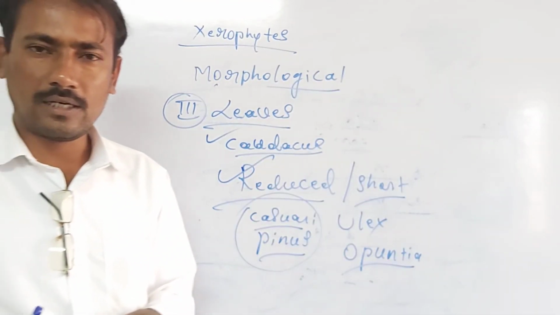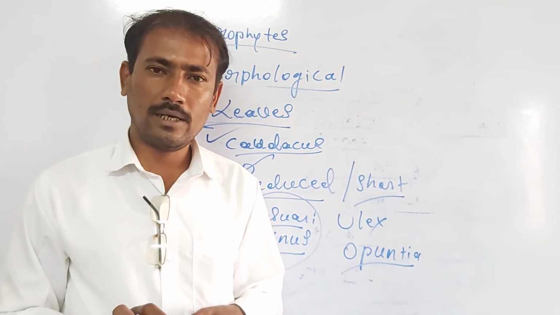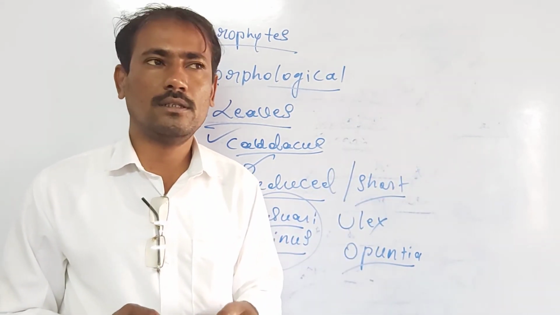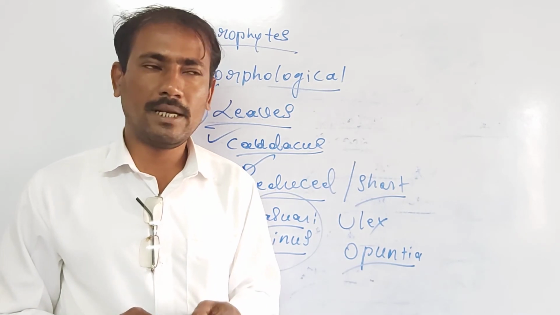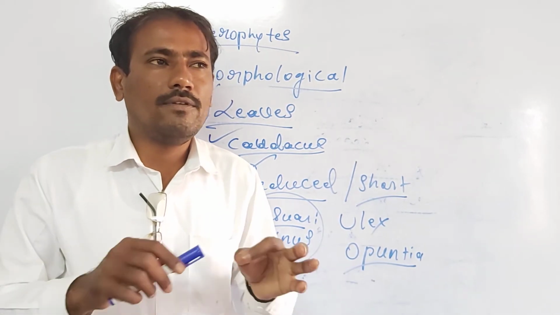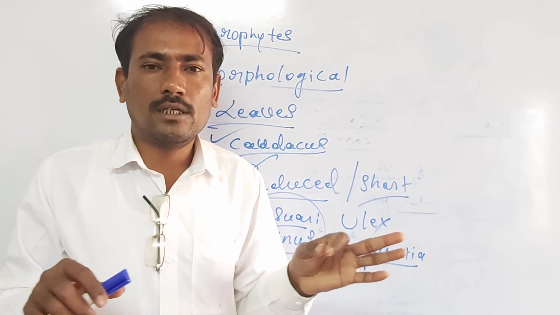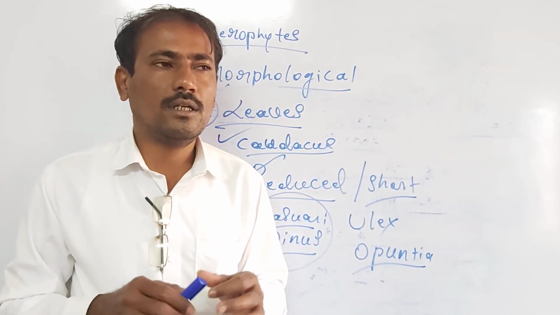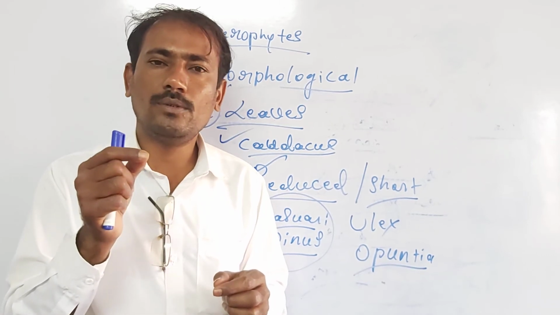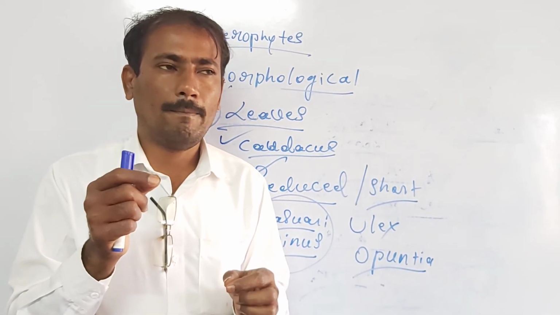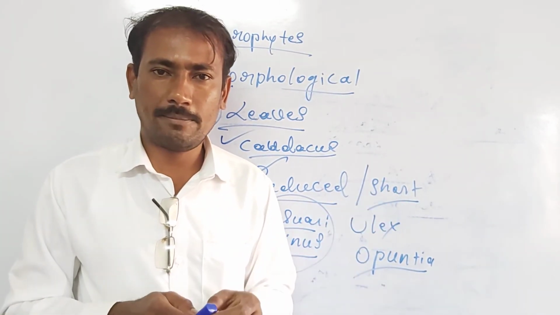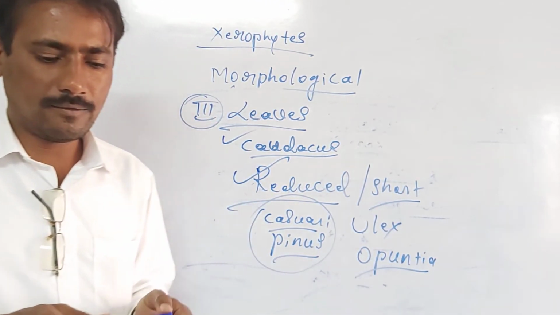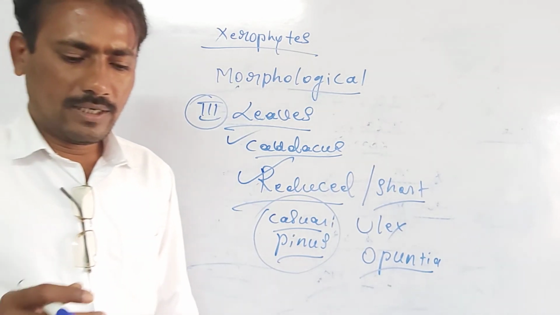Then Acacia, in Acacia arabica or any other similar species, the leaf lamina region is much reduced. The leaves are very minute, and pinnately compound leaves are present in this group of xerophytes. Then a very interesting